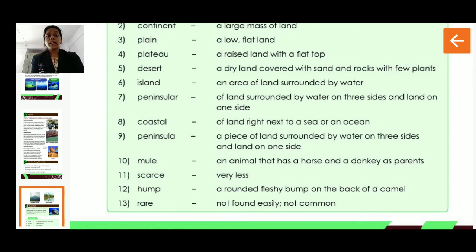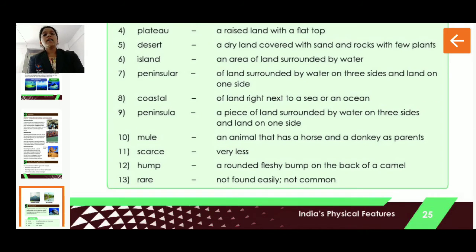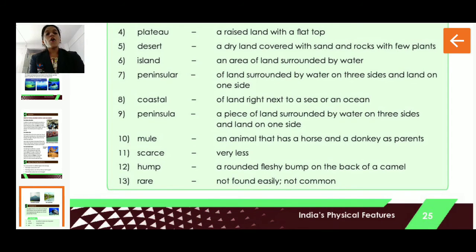Island, an area of land surrounded by water. Peninsula, a piece of land surrounded by water on three sides and land on one side, which we have discussed. Coastal, of land right next to a sea or an ocean.